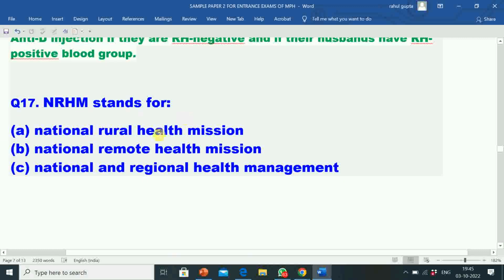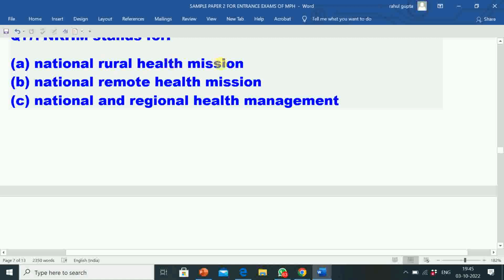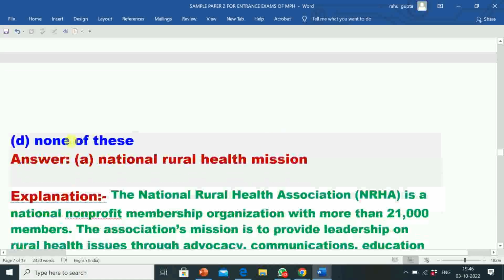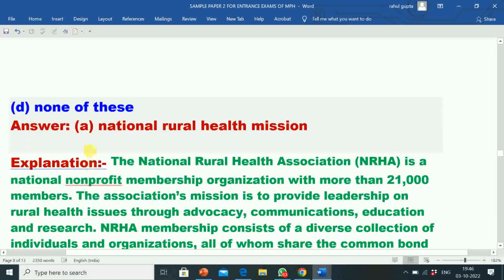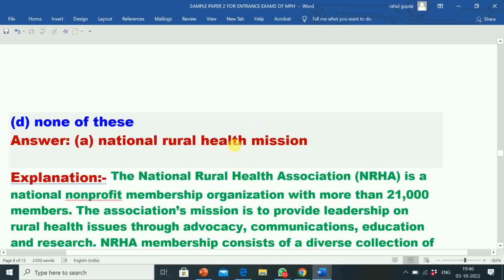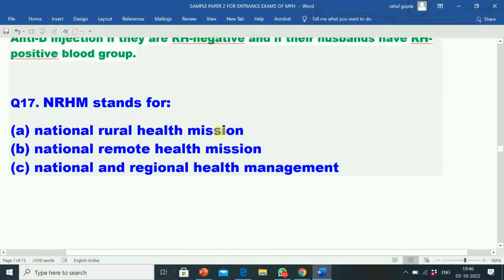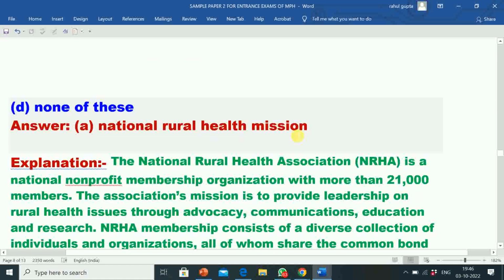NRHM stands for option A, National Rural Health Mission, option B, National Remote Health Mission, option C, National and Regional Health Management, option D, none of these. Correct answer is option A, National Rural Health Mission. NRHM stands for National Rural Health Mission.